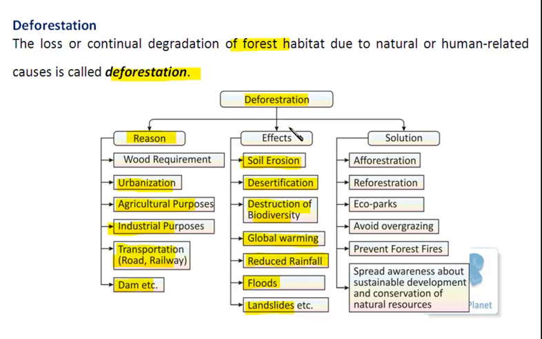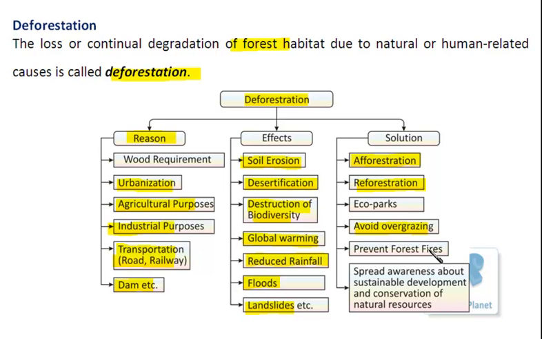Some solutions should be taken so as to control these effects of deforestation. And you know what these solutions are? Some are summarized here, like afforestation, reforestation, then production of eco parks, then overgrazing should be avoided. Forest fire, a natural cause behind this.